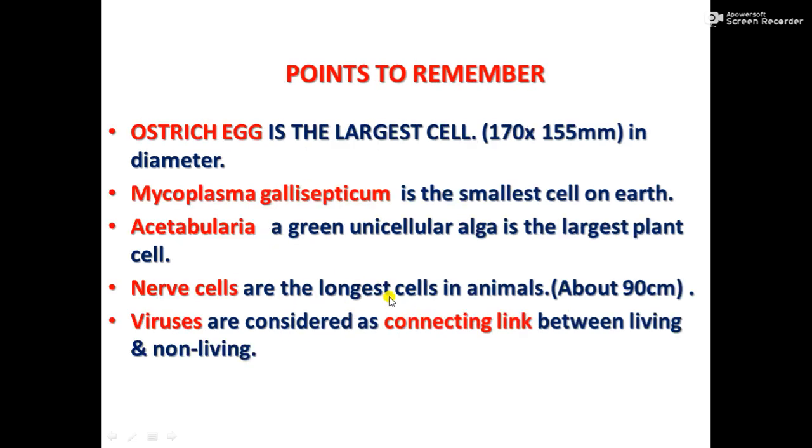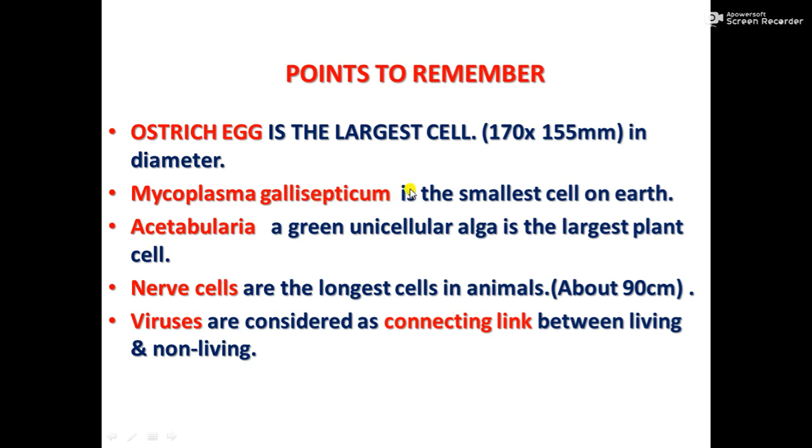Now let us move to some more points to remember. You have learned that cells are microscopic, but the ostrich egg is the largest cell. Its diameter is 170 by 155 millimeters. So this is the largest cell on earth. Then Mycoplasma gallisepticum is the smallest cell. Then one more, PPLO, pleuropneumonia-like organisms. In the first chapter, classification, we have learnt PPLO.